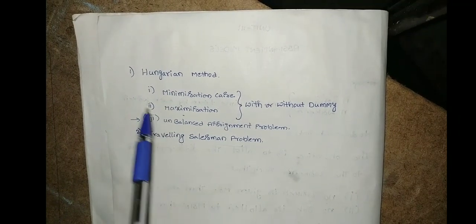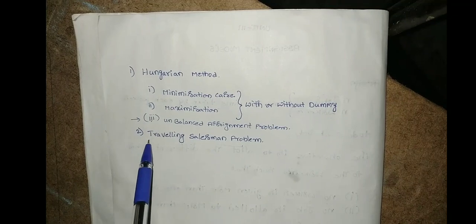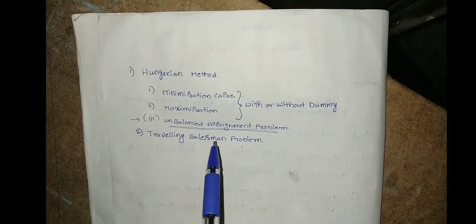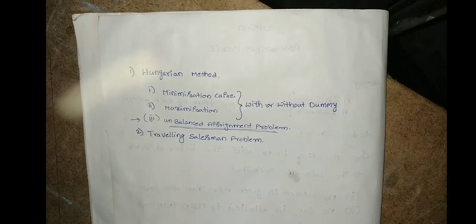The assignment problem has to be done in different cases: the Hungarian method and the traveling salesman problem. Before applying the Hungarian method or the traveling salesman method, you need to verify whether the problem is a balanced or an unbalanced assignment problem. What is the meaning of balanced or unbalanced? I will show that in a tabular column.